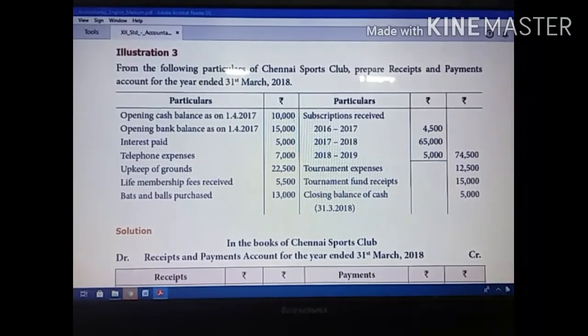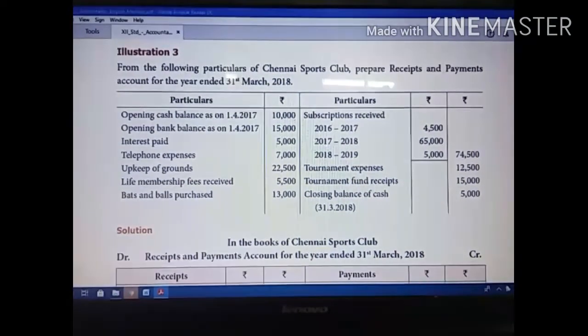Illustration 3. From the following particulars of Chennai Sports Club. If you see the question, it is a not-for-profit organization. So their main motive is to provide a service. For example, a club, even a school, a hospital, they are service-oriented organizations. So here, from the following particulars of Chennai Sports Club, prepare a receipt and payment account for the year ended 31st March 2018. So this is a book of Chennai Sports Club. So we are going to prepare the receipt and payment account in the sum of illustration 3.